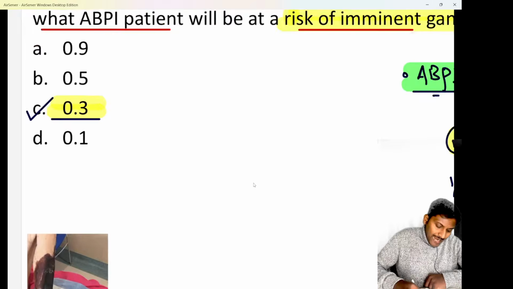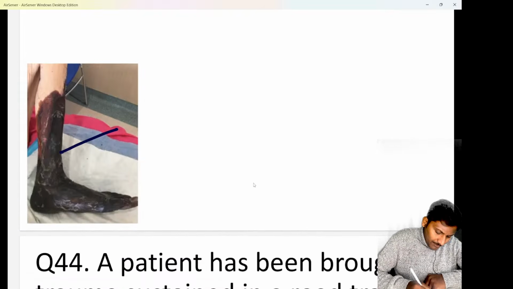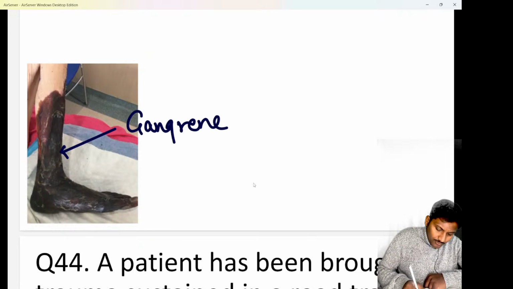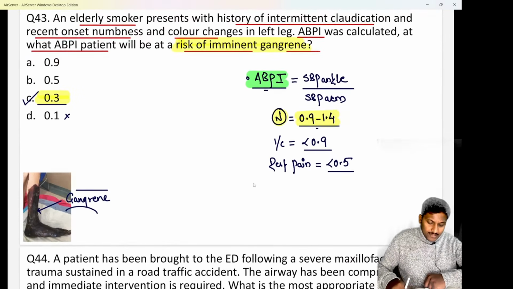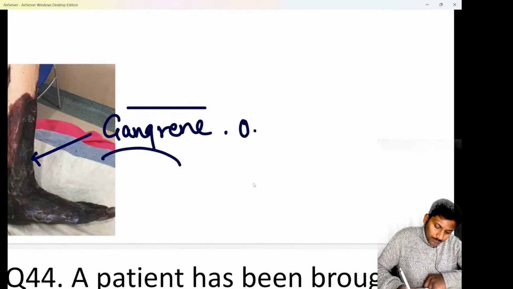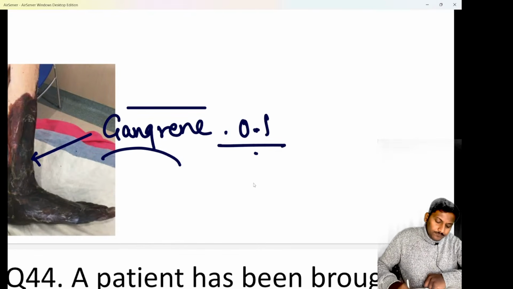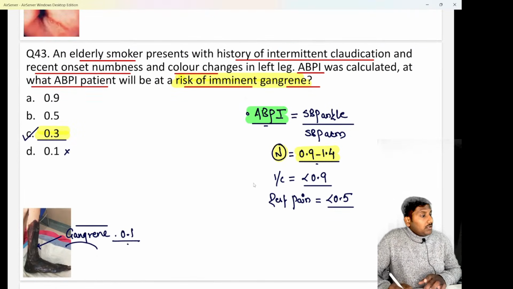Hopefully clear. At 0.1, there will be a complete gangrene. There will not be a risk of gangrene, but rather there will be complete gangrene. So whenever the ABPI value touches 0.1, that means already gangrene has started or necrosis has started in the leg. Clear? So at 0.1 ABPI, the patient would have gangrene already. Hopefully clear? Okay, so these are the points that you have to remember.